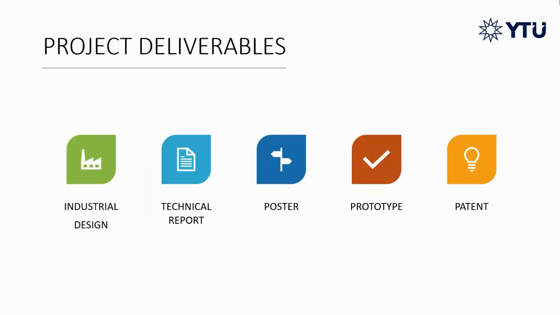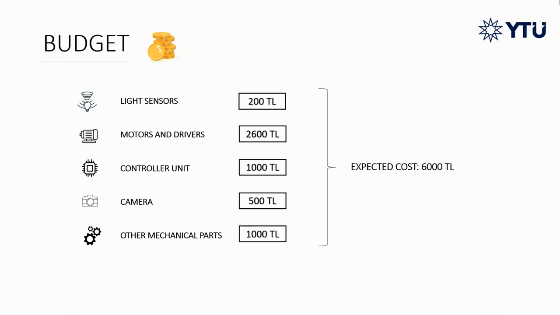After the conceptual design, we specified our project outcomes for the budget estimation. As a result of the project, our outputs were determined as design, technical report, and prototype. The cost estimation process of the project does not end when the project starts. It must be monitored and adjusted as it progresses.